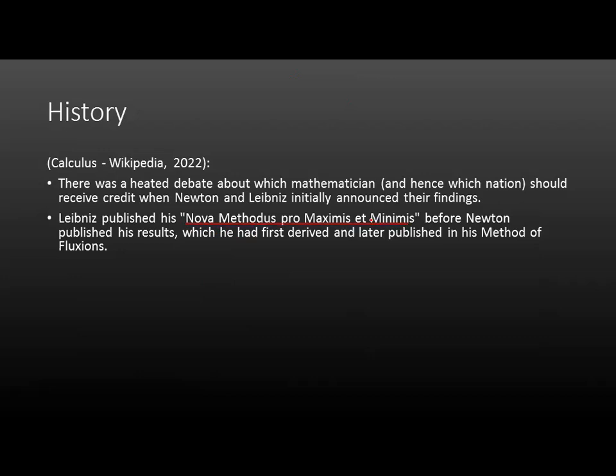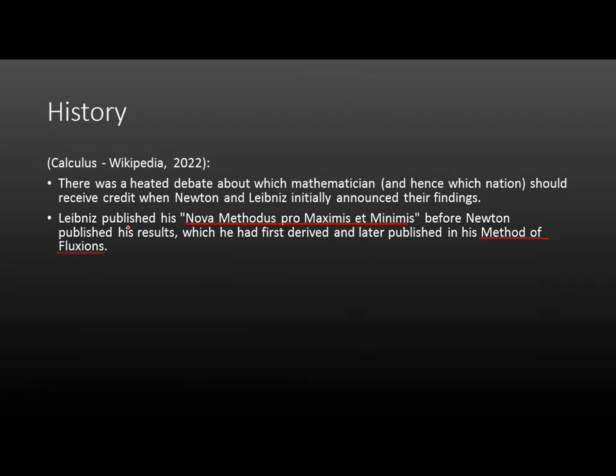If Newton published it earlier than Leibniz, then the method of fluxions would be the first published book. But no, it's just the earliest written formulation.